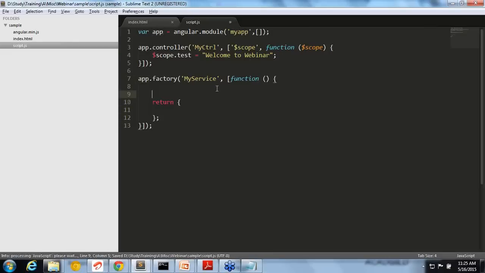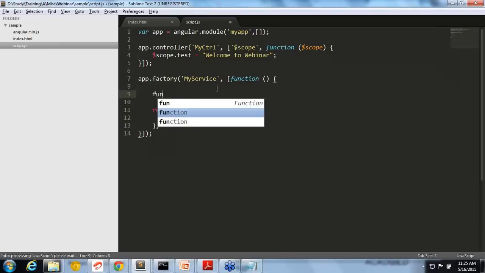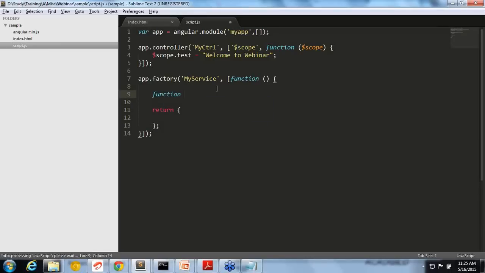Okay. So the next component in Angular is service. A service can be created using either the factory method or the service method itself. Let's say I'm creating a function. If you know JavaScript, getting more idea on Angular is pretty simple, because it's normal JavaScript you are writing. Only the method name matters. Other than that, everything is normal.